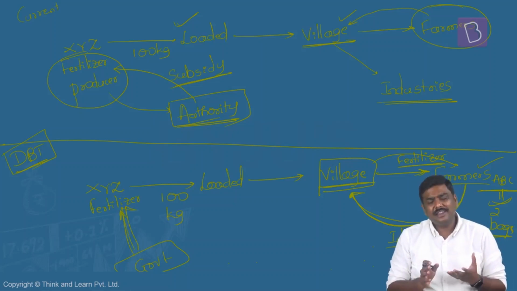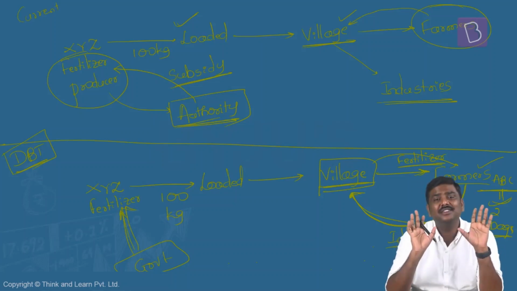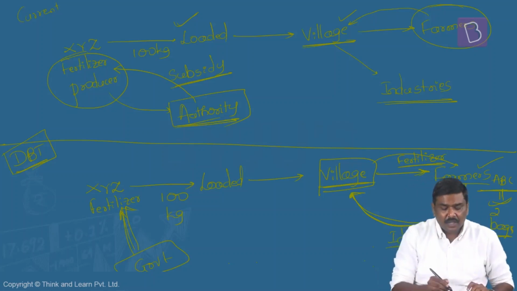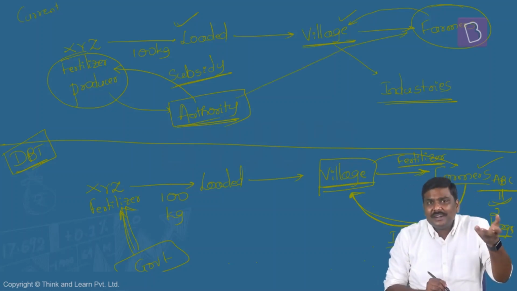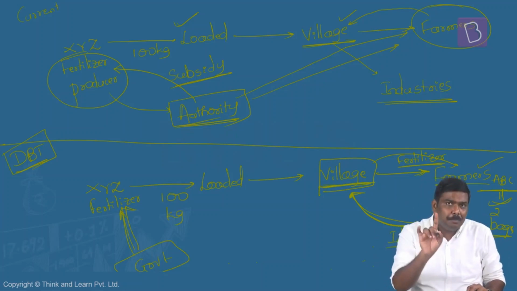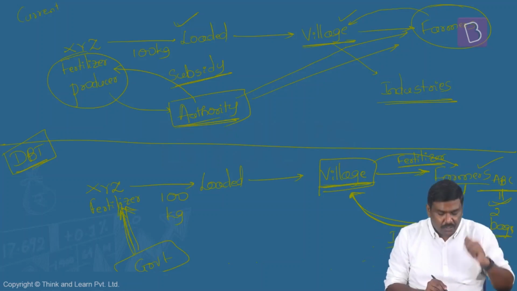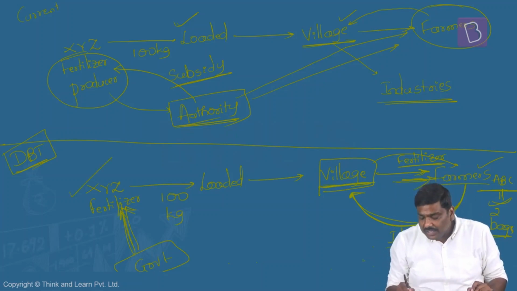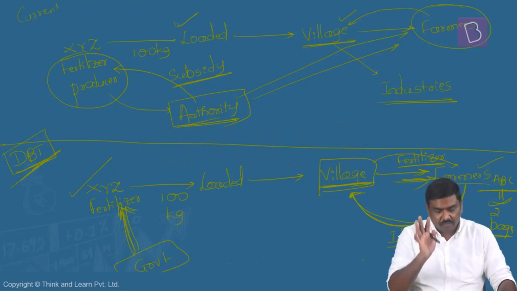Some of you may think, sir, it is just like the earlier system. Please understand, no, it is not like the earlier system. Maybe the skeletal structure looks the same, but in the earlier system, the government did not know who the purchaser was. The government did not have the data, or a guarantee as to who was purchasing this particular fertilizer. But now, the government is ensuring that the farmer is able to purchase the fertilizer, and only then will the government provide the subsidy to the fertilizer producer. So the government is able to target the beneficiaries and ensure that the benefits are reaching the right beneficiaries. This is the DBT fertilizer which is being implemented by the government now.